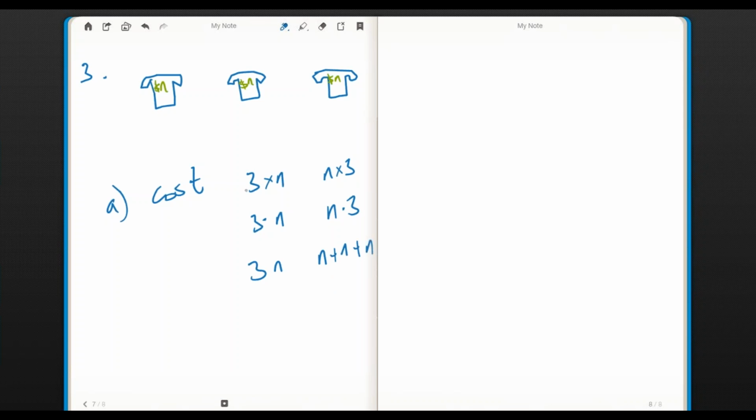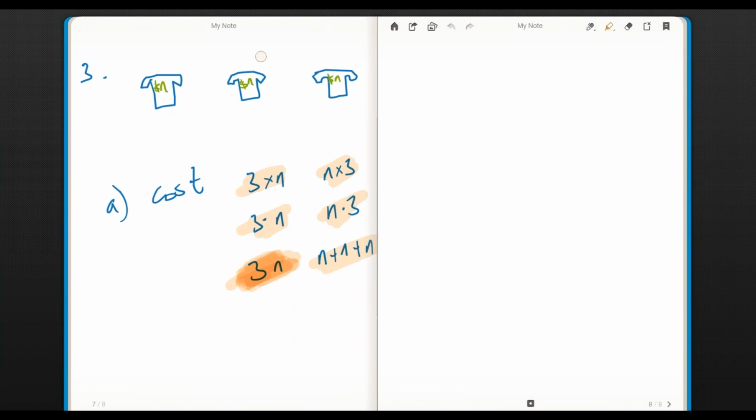3 times n, it's the same thing. So all of these are different ways to state the answer, any of which is correct. I would say that this one is the standard form. We generally would say that it's equal to 3n.